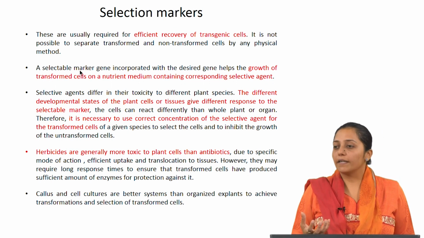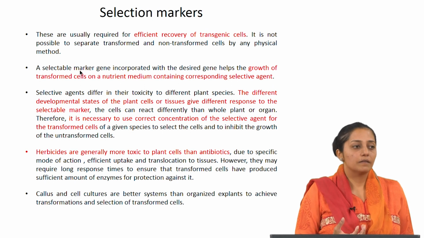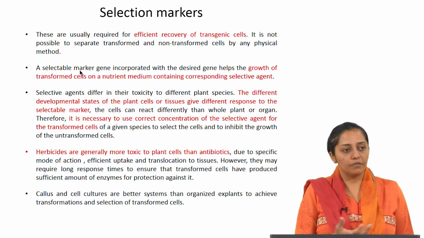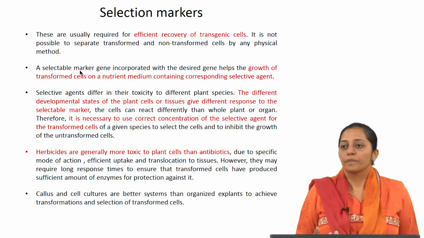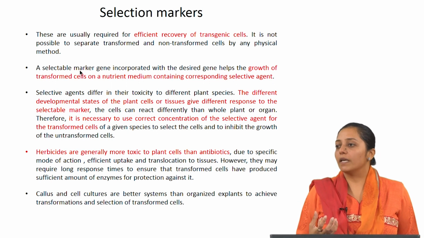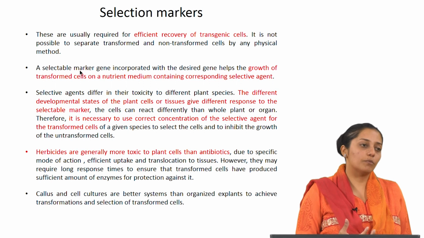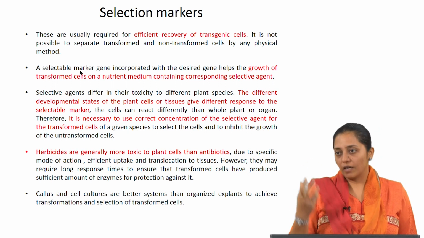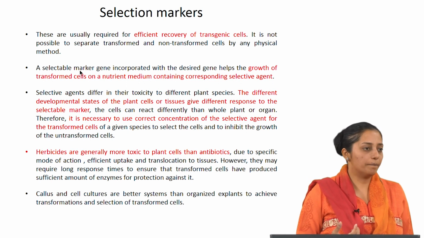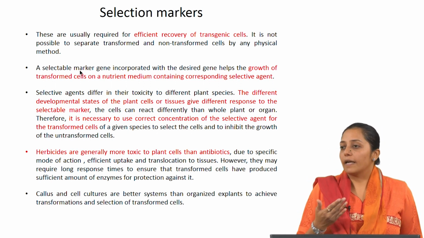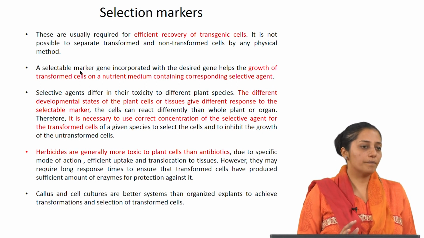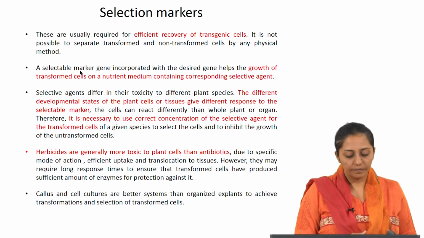So, what kind of antibiotics? Generally hygromycin is used. Kanamycin we have heard of in bacterial transformations, but plant cells are found to be highly sensitive to hygromycin because of its uptake and availability to plant cells. So, the hygromycin system is used as a marker system.